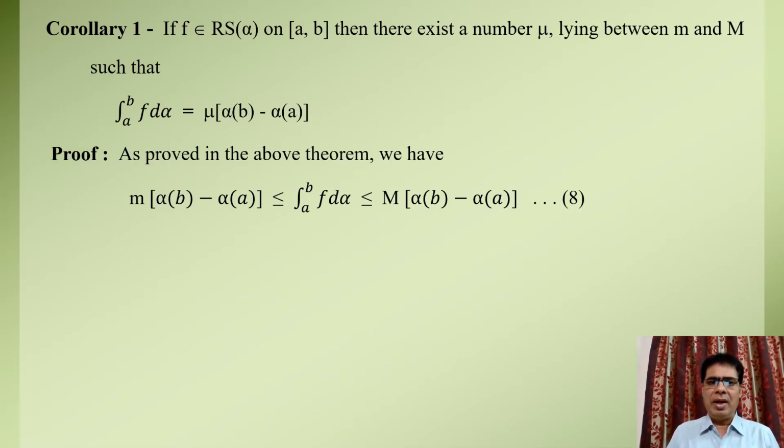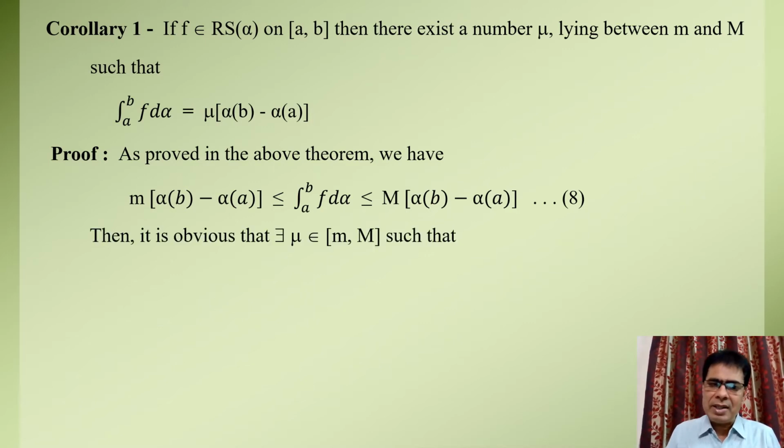Proof. With usual notations, as we know that function f is a bounded function on the closed interval AB, and small m and capital M are respectively the greatest lower bound and the least upper bound of function f in the closed interval AB. As we already have proved in the last theorem, small m into alpha of b minus alpha of a is less than or equal to the Riemann Stieltjes integral of function f over the limit a to b, and it is less than or equal to capital M into alpha of b minus alpha of a.